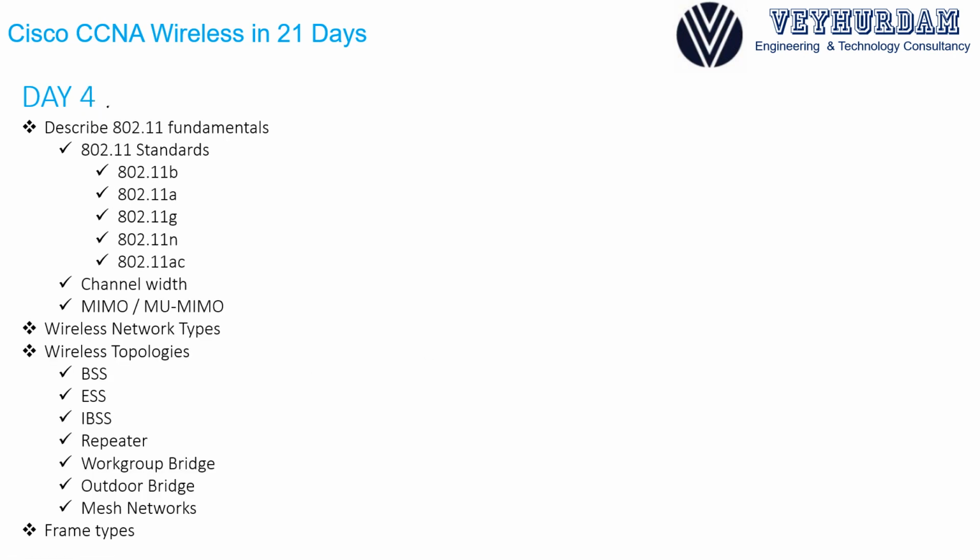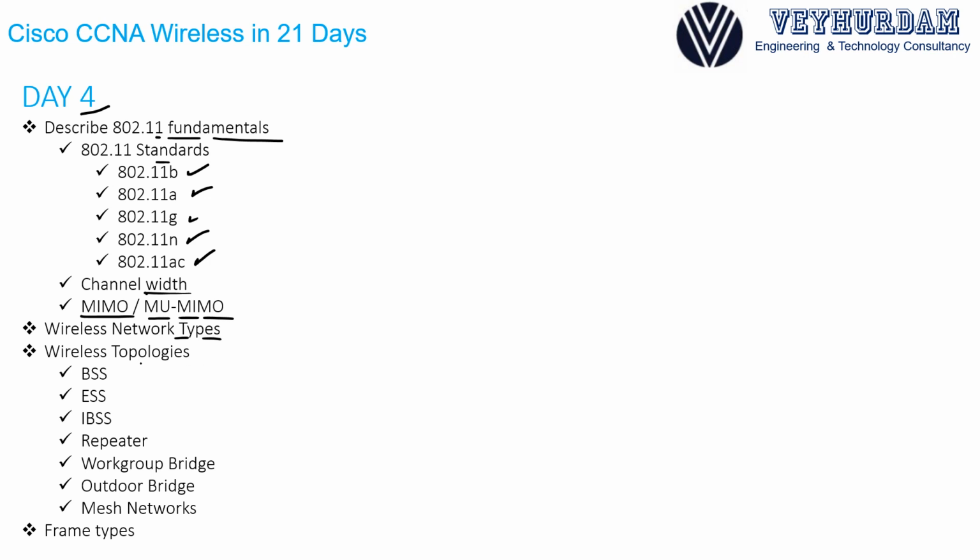On day 4, we will describe 802.11 fundamentals. We will understand different 802.11 standards such as B, A, G, N, and AC. We will understand channel width, and we will go over MIMO and its different features. We will learn how MIMO happens, and we will understand multi-user multiple input, multiple output. We will go over different wireless network types.